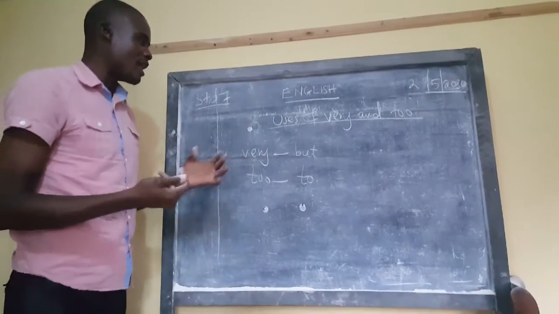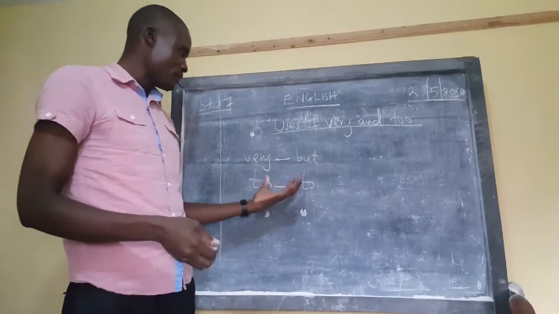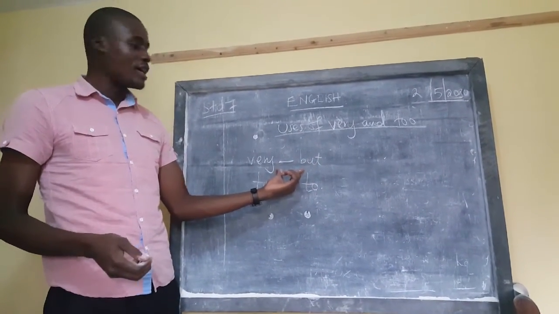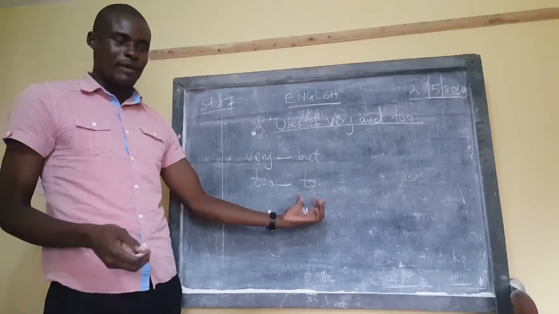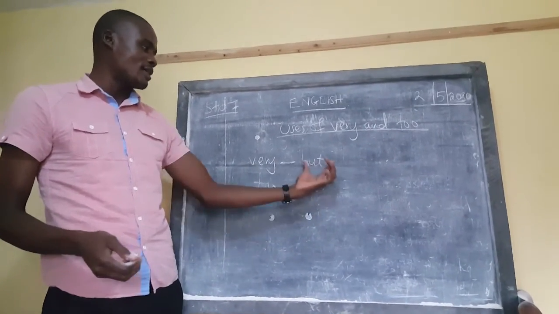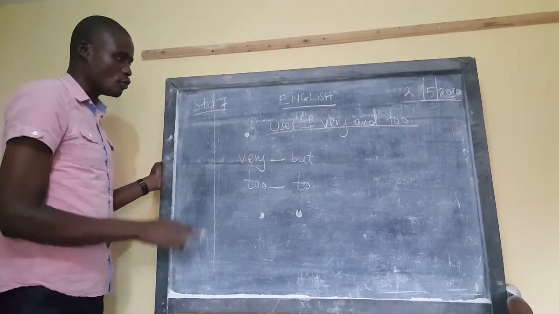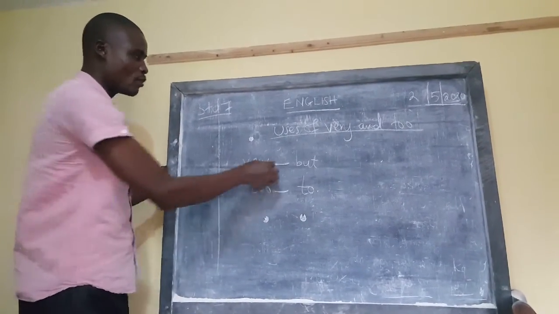That is in our normal learning, we have interacted with this. Because they are correlatives. Correlatives are words that will always go together like that. You can't change very and too. You can't say too but. Okay, you can say too but in this form that we are going to do to show another different thing. But in correlatives,